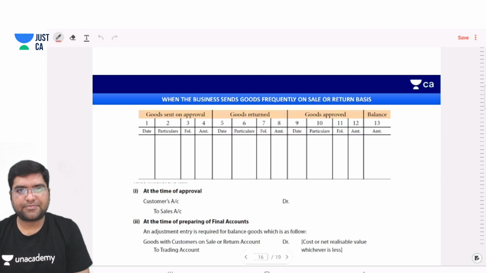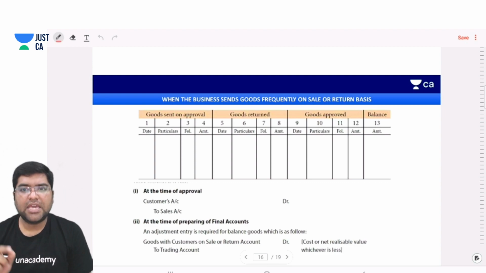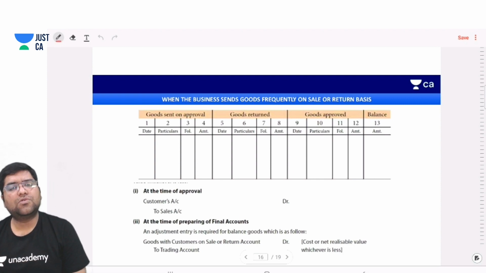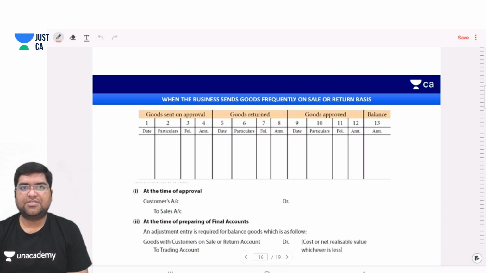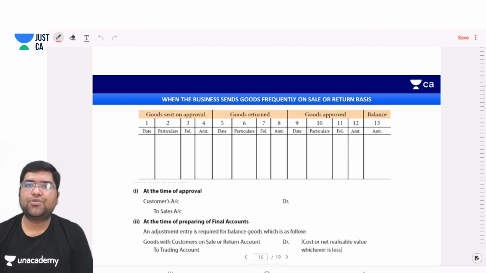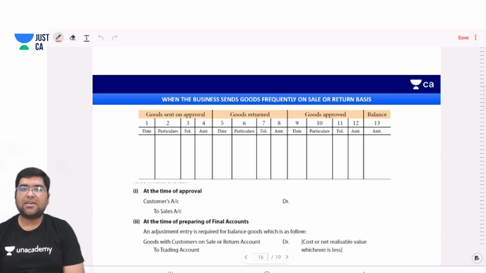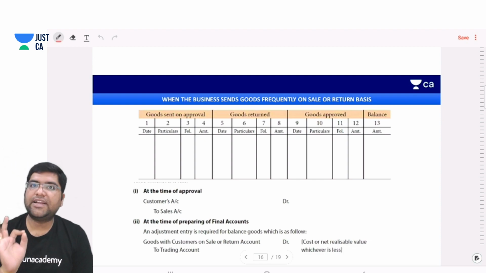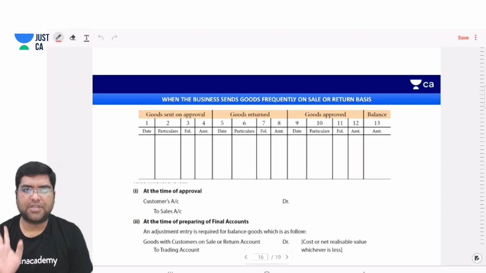Simple. And at the time of year ending, if there are some goods still lying with the customer, then you also know the entry for stock with customer. Same entry: stock with customer, debit to trading account. Simple. So only two entries are passed: the approval entry, and at the end of the financial year, the stock with customer account.